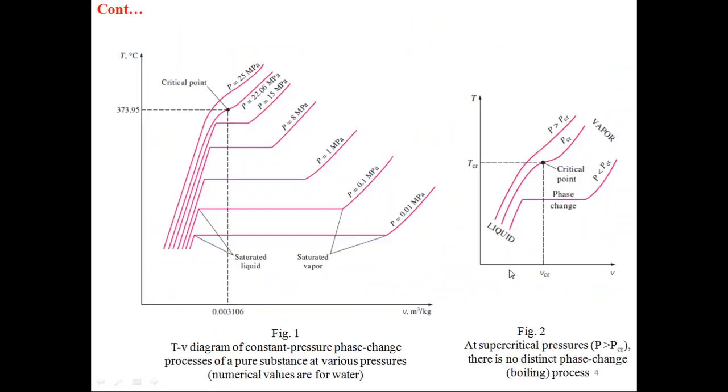You can see here in figure 2, at supercritical pressure, greater than critical pressure, there is no distinct phase change boiling process. So there is no boiling process. Whenever there is a boiling process there will be a line, but above critical point there is no such line. So we are saying there is no distinct phase change process.